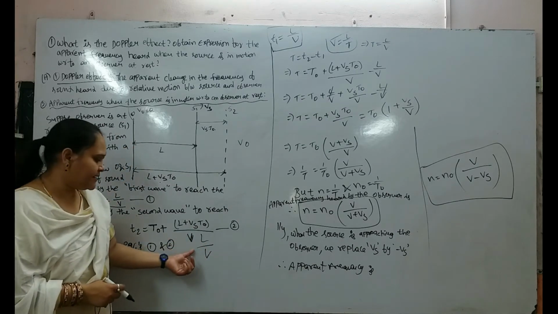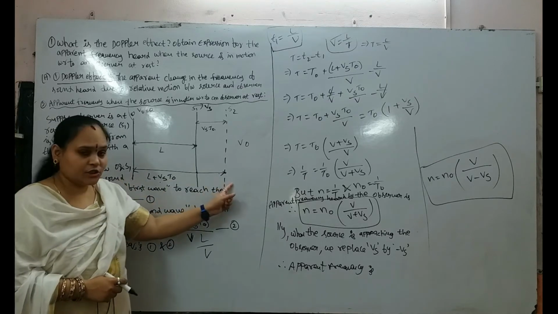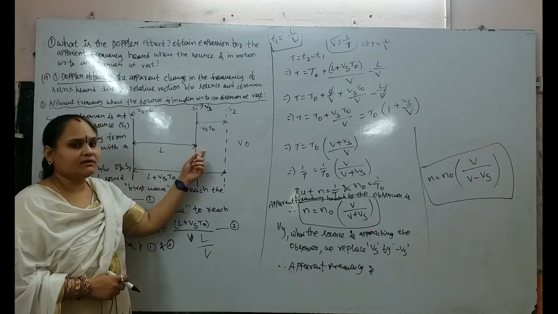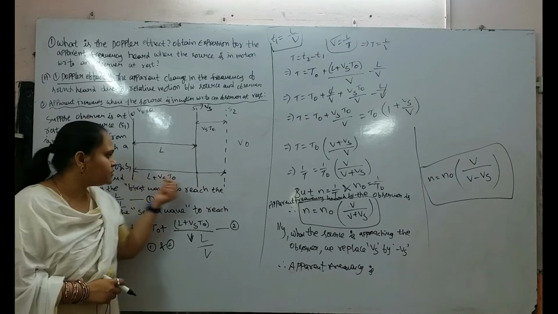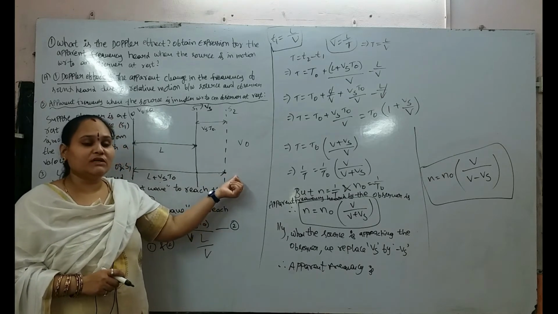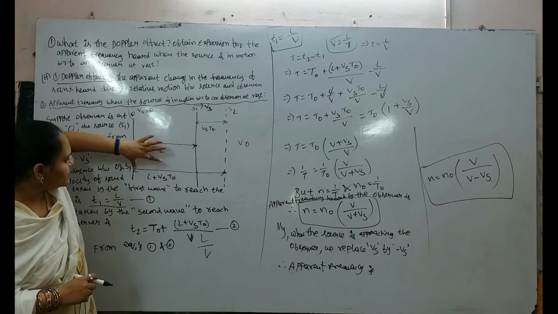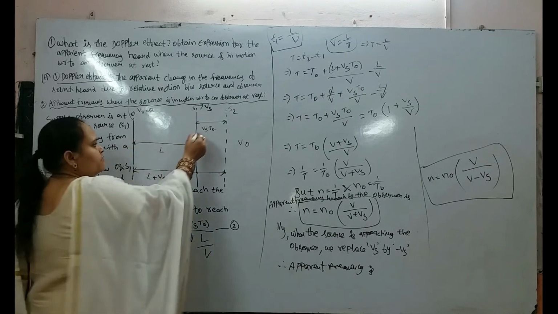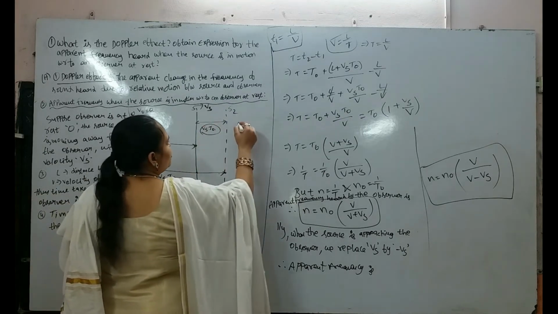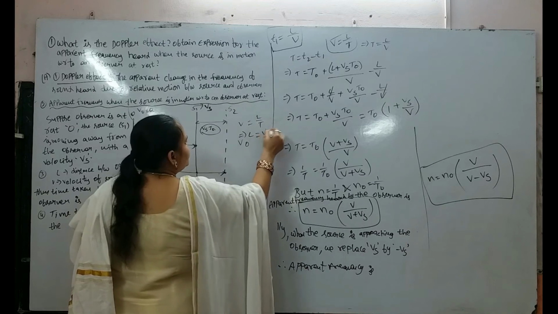In that L by V, the total L is from the observer to S2, not the observer to S1. Here we are taking the second wave, meaning observer to source S2. The source is moving away from the observer. So the distance from the observer, this length is L and this is Vs T0. How can you write Vs T0? V equal to L by T, in that L equal to Vt.